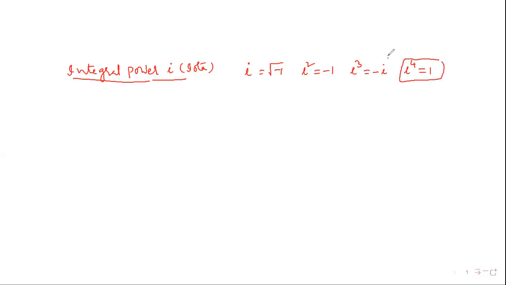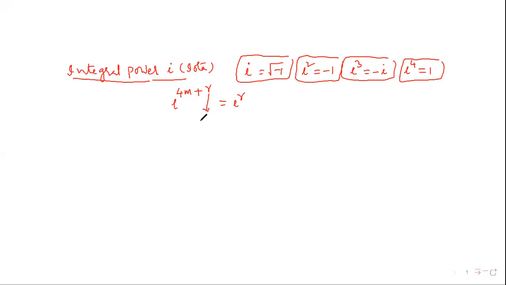Next, important: i to the power 4m + r is equal to i to the power r, where r is the remainder.